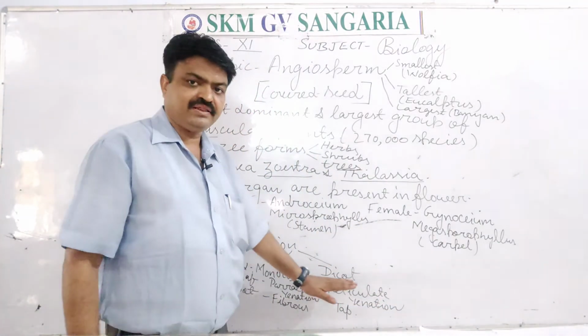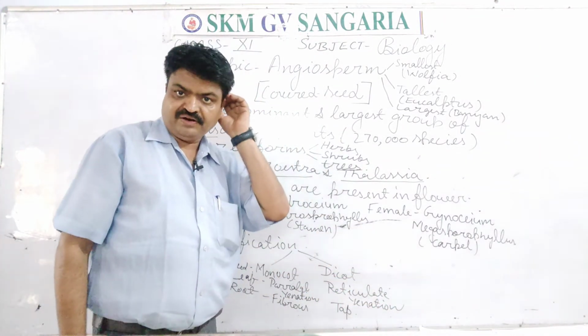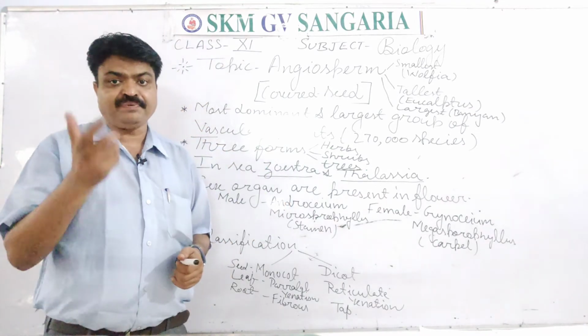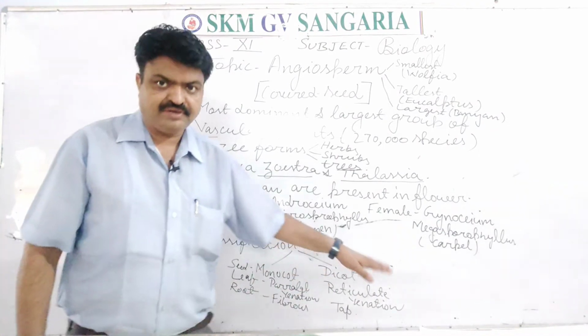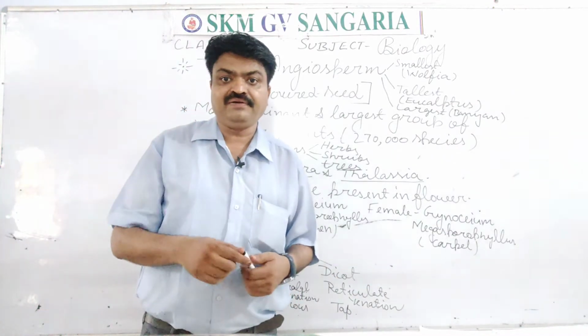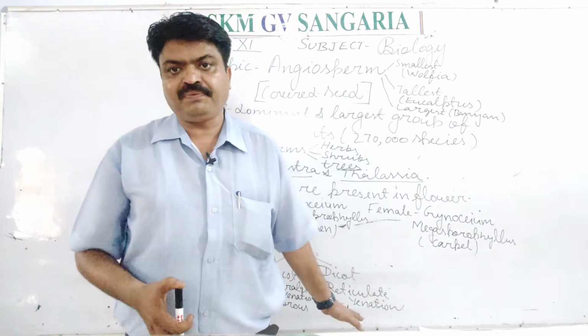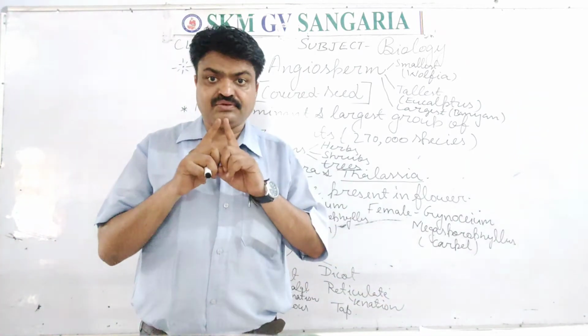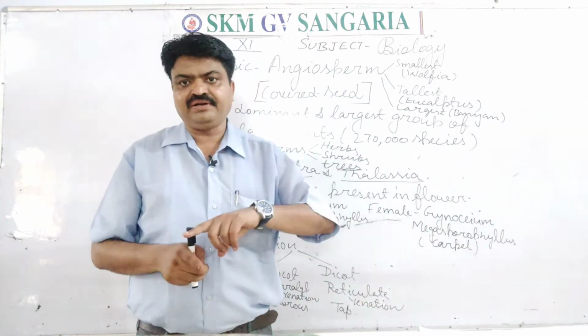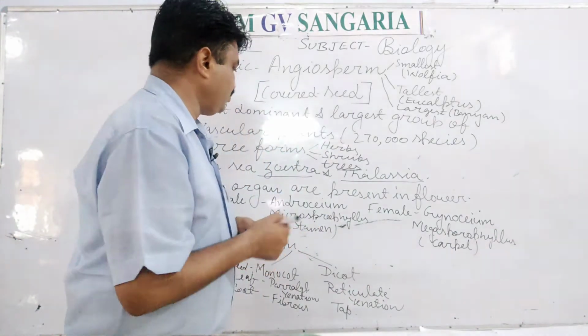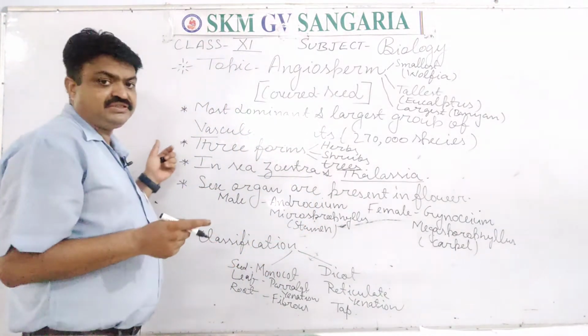If two cotyledons are found, two fleshy parts are found, then that particular plant is known as dicot, or that group of plants is known as dicot plants. So there are two types of angiosperms, student, monocot and dicot. Now a monocot example is rice, student.